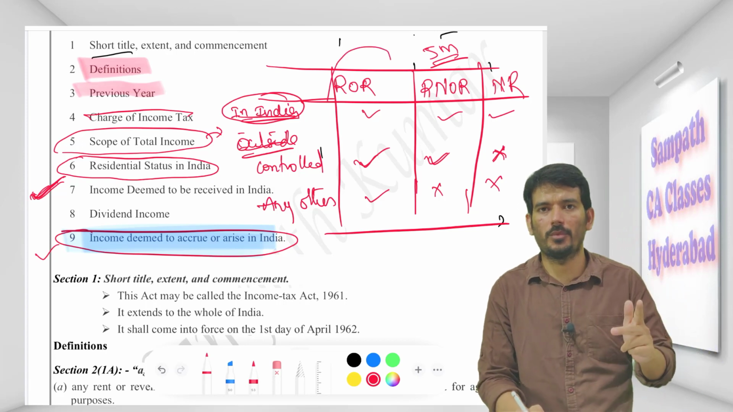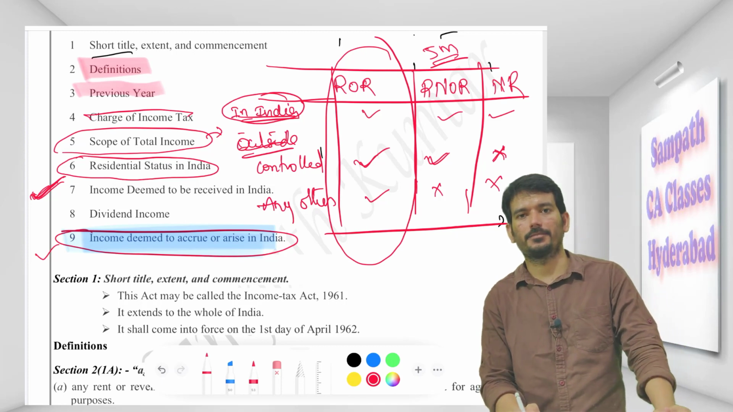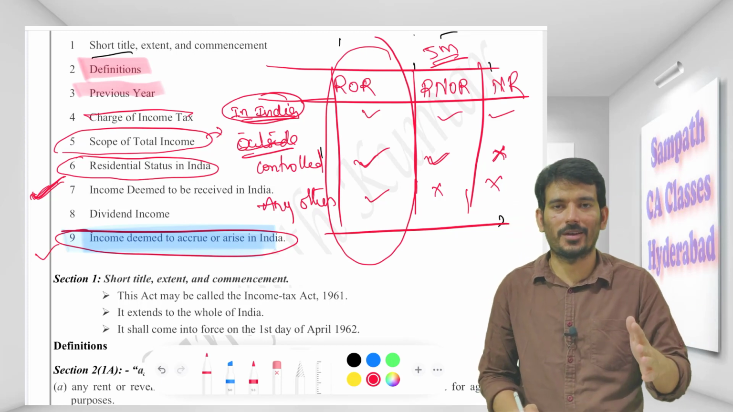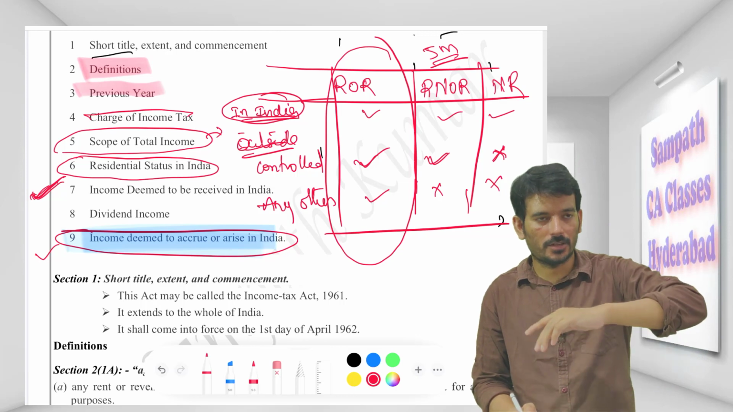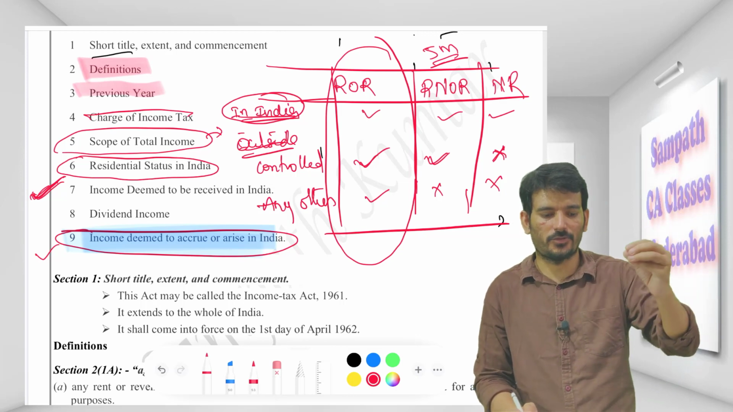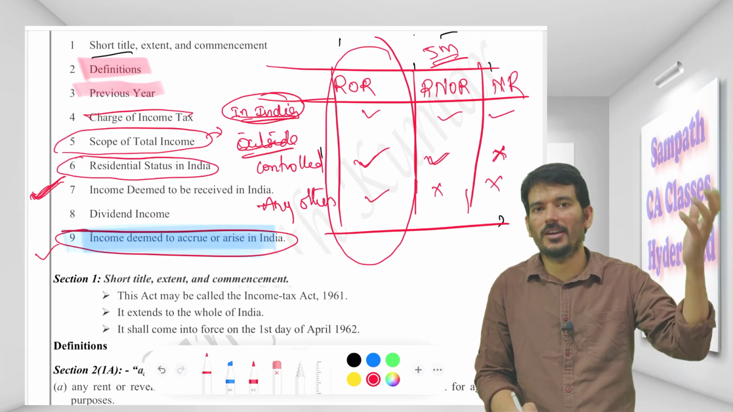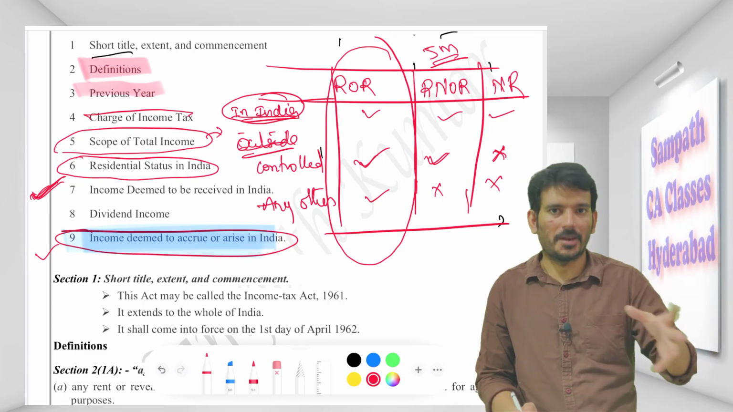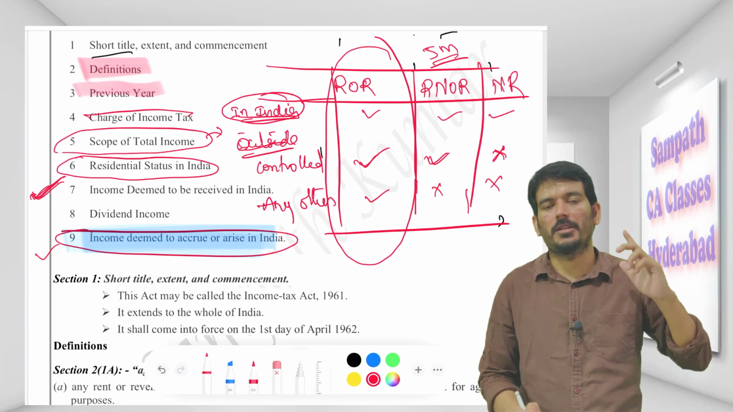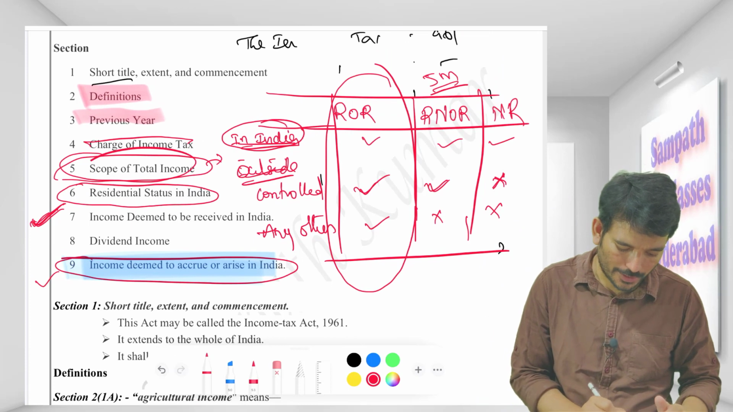Sir, tell me in one word, ROR is making the payment for his global income. If you and everybody here is an ROR, we have to make the payment for the worldwide income. I get some fees from the US, I get some fees from Dubai, maybe one of my students is there, or maybe Nepal. For that also I need to make the payment here only. Right? So this is your scope of total income.